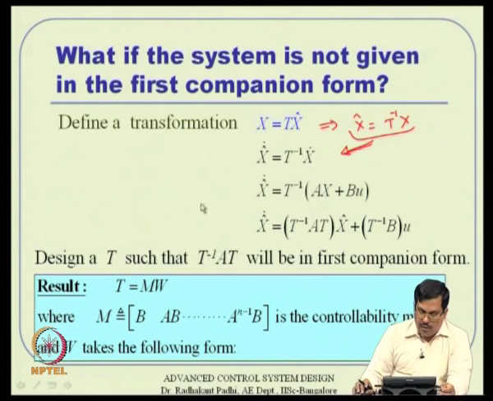The philosophy here is to design a T, the transformation. You have to pick a T such that this T inverse A T will have first companion form. If this is first companion form, then we are ready to start our problem.